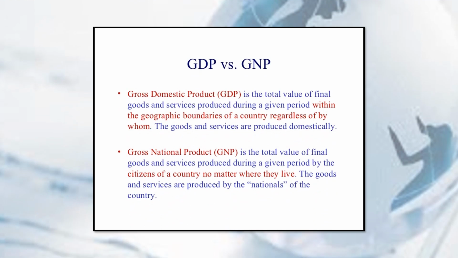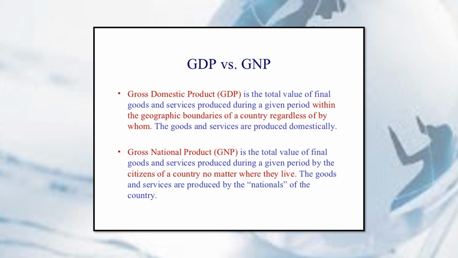To compare GDP and GNP, GDP is the total value of final goods and services produced during a given period within the geographic boundaries of a country, regardless of by whom it is produced. The goods and services are produced domestically. So GDP counts all of the goods and services produced domestically.